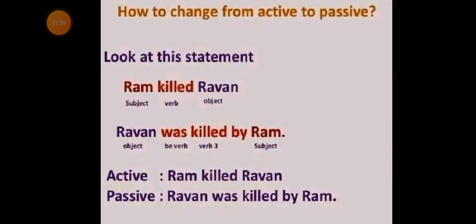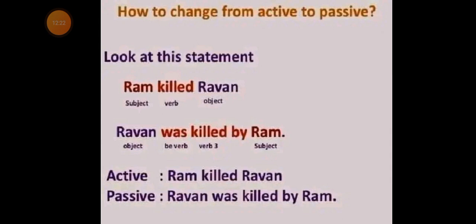Now you can see that the main verb, assisted by the auxiliary verb, is in the past participle. In the first sentence, the subject is Ram. In the second sentence, Ravan, the object in the active voice, was changed to the subject.